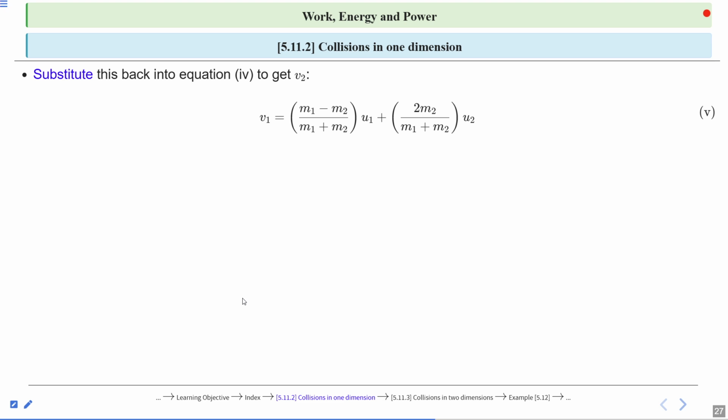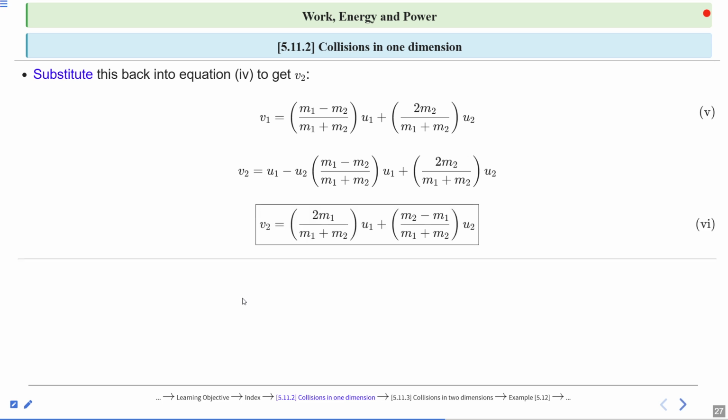After substitution, v2 is equal to u1 minus u2 into m1 minus m2 divided by m1 plus m2, into u1, plus 2 times m2 divided by m1 plus m2 into u2. So v2 becomes like this: 2 times m1 divided by m1 plus m2 into u1, plus m2 minus m1 divided by m1 plus m2 into u2.